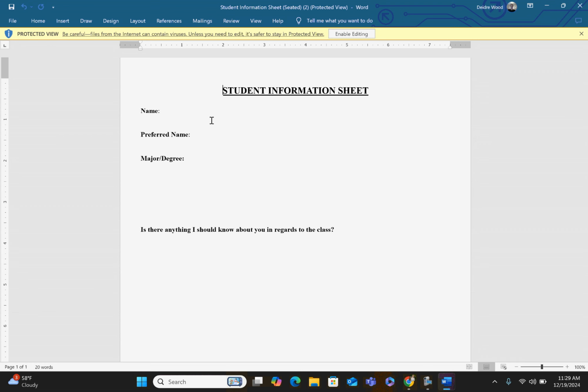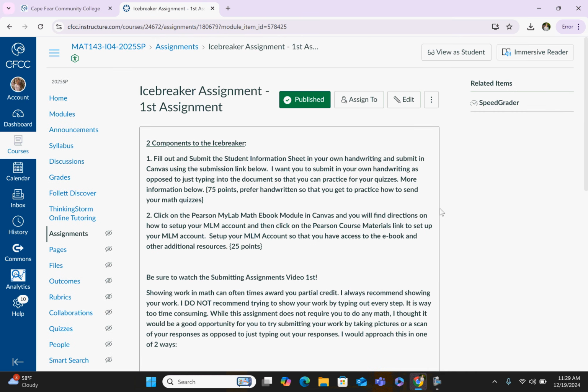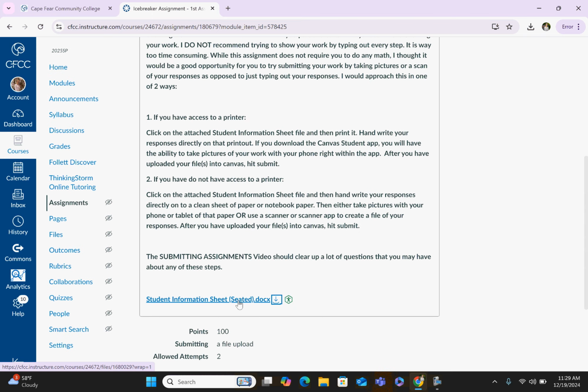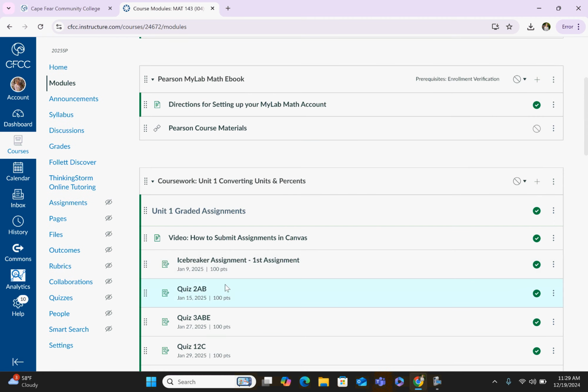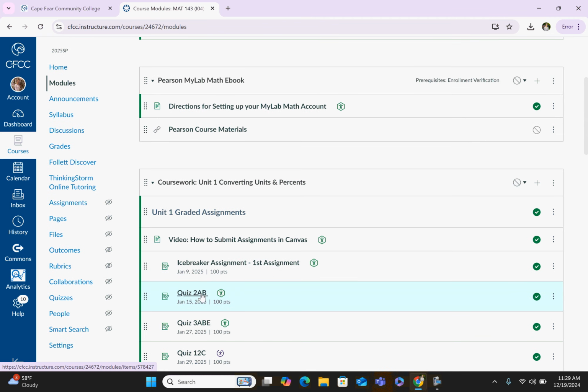I mentioned one in the syllabus to you. I think I also mentioned one in your announcement. And then you can upload it here into Canvas. Again, I want you to practice doing that here. I know that this document will be an easy thing just to type into, but I'd like for you to practice writing it out and submitting it now, so that whenever you are asked to do your next quiz, which will be your first real math quiz, on the first 2 sections, you already have the steps under your belt and you know how to submit.